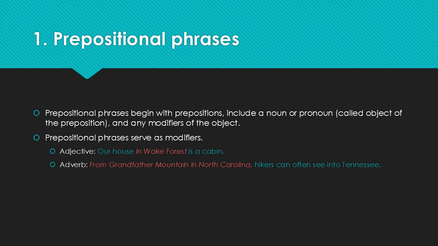First, prepositional phrases. Prepositional phrases begin with prepositions, including a noun or pronoun, called the object of the preposition, and any modifiers of the object. Prepositional phrases serve as modifiers. Example of the adjective function: Our house in Wake Forest is a cabin. I could say our house is a cabin, but the prepositional adjective phrase in Wake Forest modifies house here.